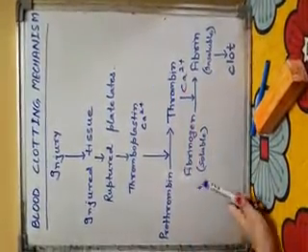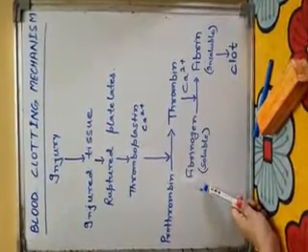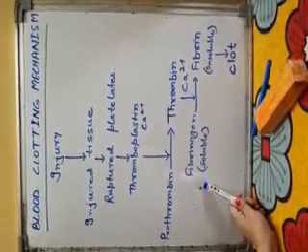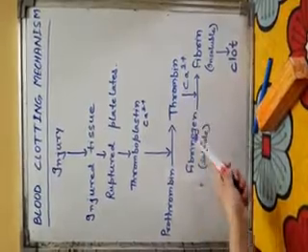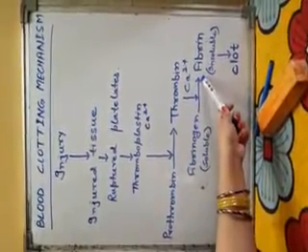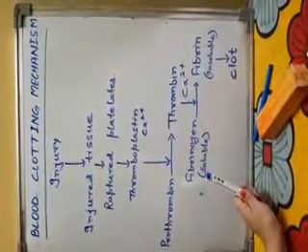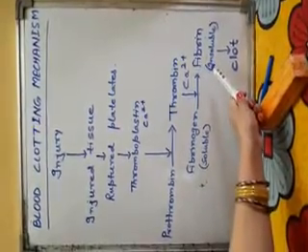Fibrinogen is a soluble protein present inside the plasma. Since it is soluble, it gets mixed in the plasma, and when thrombin in presence of calcium ion acts on it, it gets converted into insoluble fibrin. Fibrinogen gets converted into fibrin, which is insoluble.